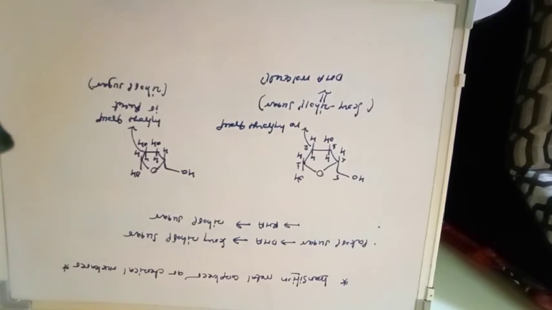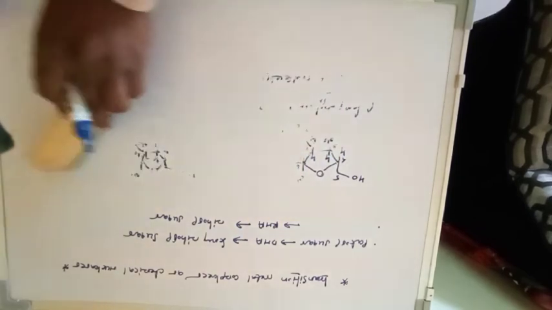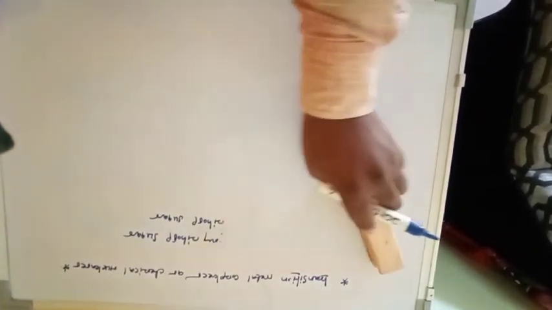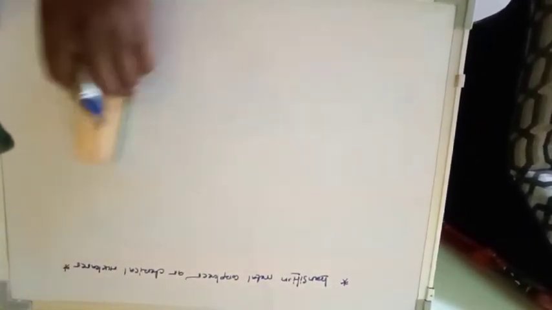Let us discuss the nitrogen bases of nucleotides. Nitrogen bases are also important. So what is a nitrogen base? A molecule that contains nitrogen and has properties like a base is considered a nitrogen base.